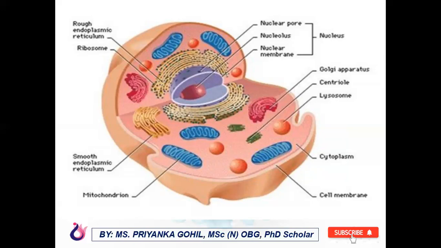Now, this cytoplasm is a seat for many pathways like glycolysis and HMP pathway. HMP pathway means the hexose monophosphate. These all things we will see in the subsequent topics. Now the cytoplasm is also called as cytosol. It contains well-organized structures called as organelles which vary in size from a few nanometers to many micrometers, and they are specialized to carry out one or more vital functions of the cell. Now we will discuss these organelles.